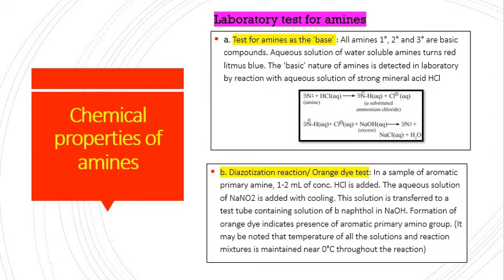In a sample of aromatic primary amine, 1-2 ml of HCl is added. Then aqueous solution of NaNO2 is added with cooling, and the solution is transferred from one test tube to another containing beta naphthol in NaOH. Formation of red dye or orange dye, dark orange dye, will indicate the aromatic primary amino group. And this reaction is carried out at around 0 to 5 degrees Celsius.